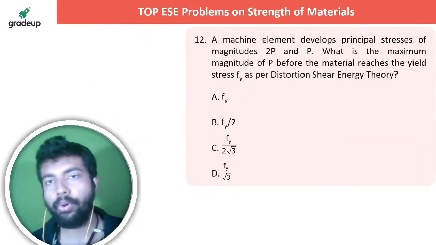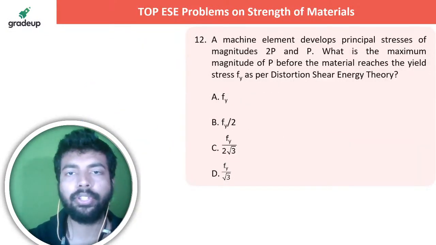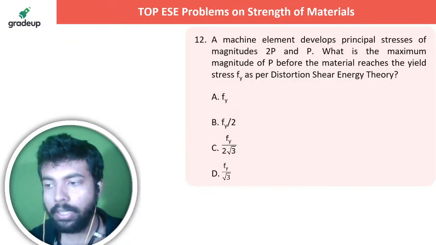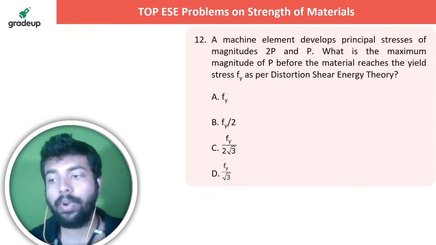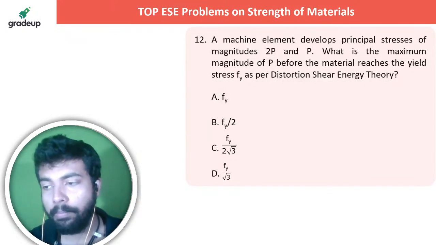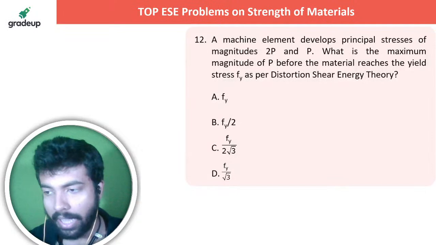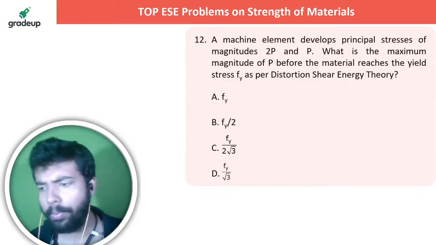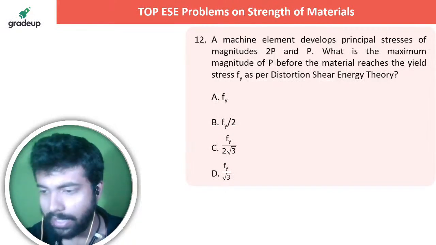Right, next question is up on your screen. A machine element develops principal stresses of magnitudes 2p and p. All right. So let me know in the live chat section what is the maximum magnitude of P before the material reaches the yield stress Fy as per distortion shear energy theory. So I think you people know that there are many theories regarding this actually.